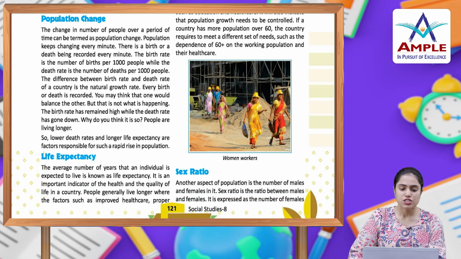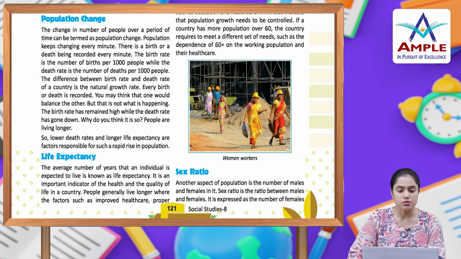Population change. The change in number of population over a period of time can be termed as a population change. Population keeps changing every minute. There is a birth or a death being recorded every minute. The birth rate is the number of births per 1,000 people, while the death rate is the number of deaths per 1,000 people. The difference between birth rate and death rate of a country is the natural growth rate. Every birth or death is recorded. You may think that one would balance the other, but that is not what is happening.